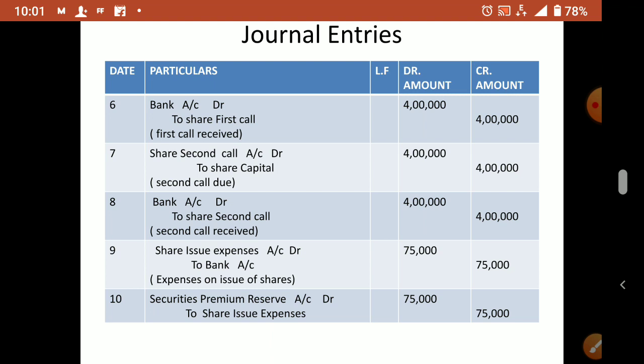Accordingly, in the due entry or the share capital entry, along with the share capital, security premium reserve will come in any installments. So don't write it with the bank entry. That is the main thing you remember.